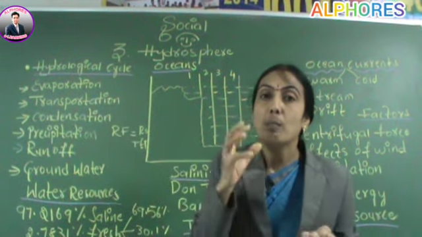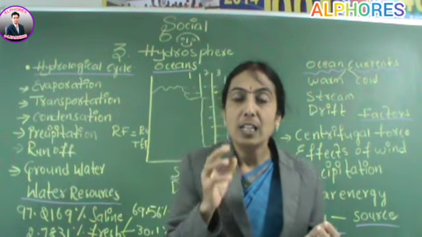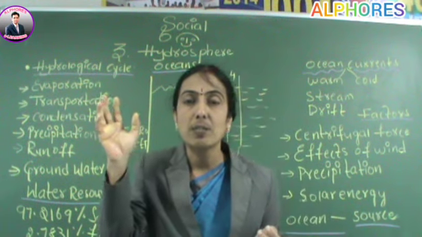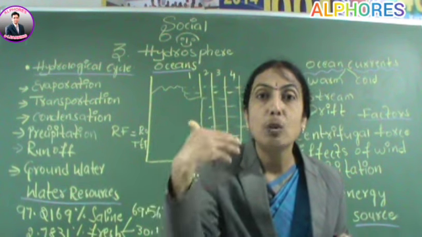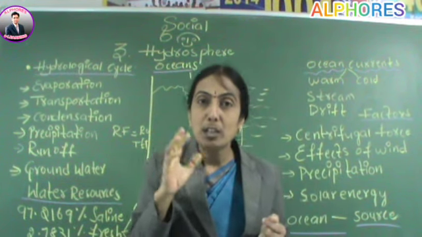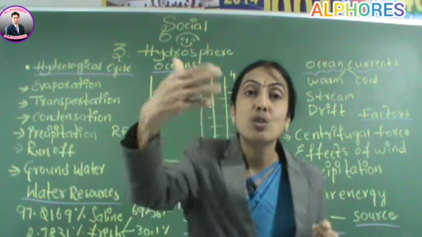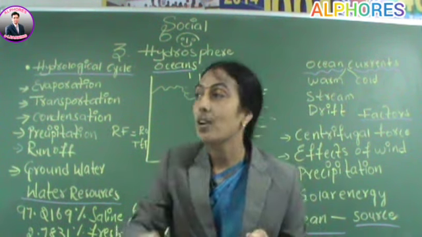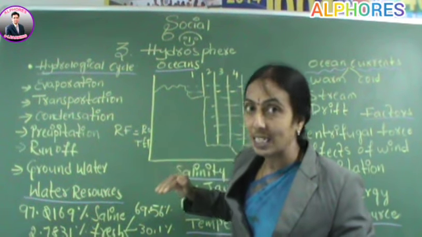That is the movement of water in the atmosphere, specifically from the oceans onto the land in the form of clouds. The movement of water in the atmosphere from over the oceans to the land surface in the form of clouds is called transportation. This is the next stage of the hydrological cycle.